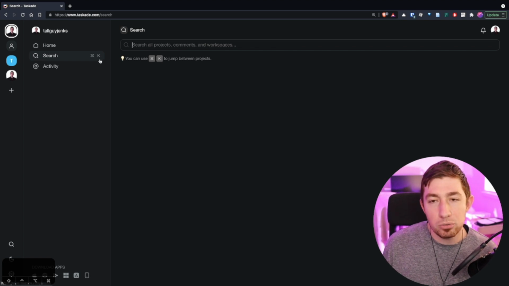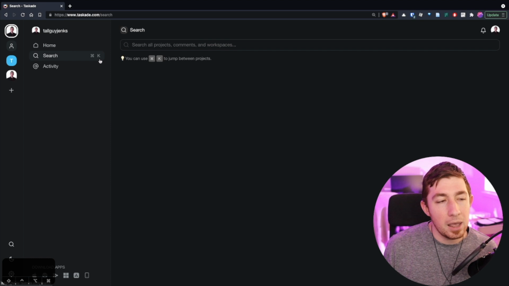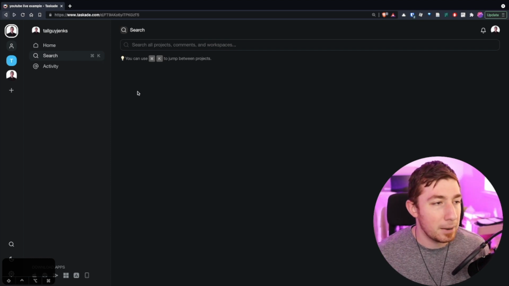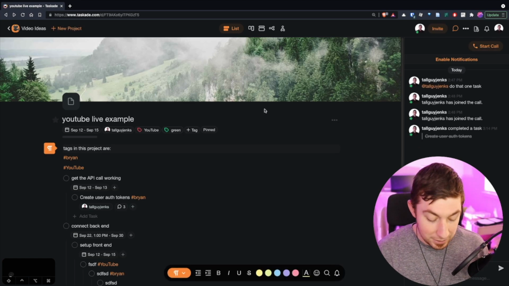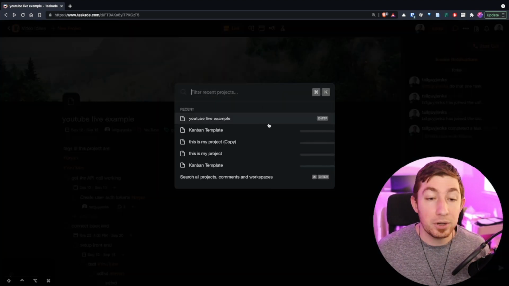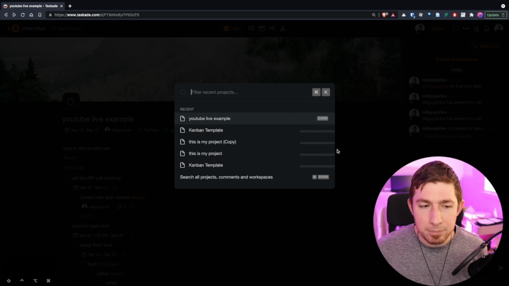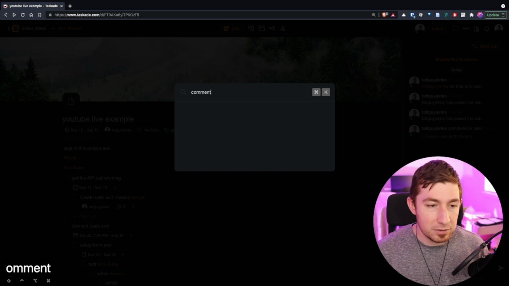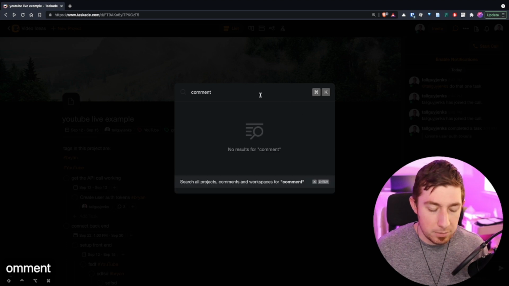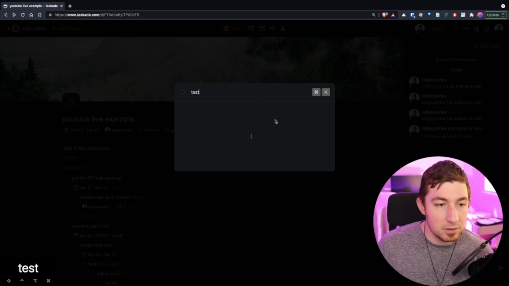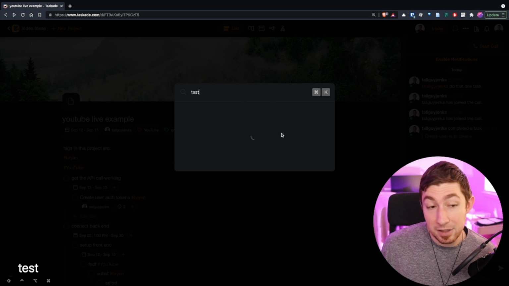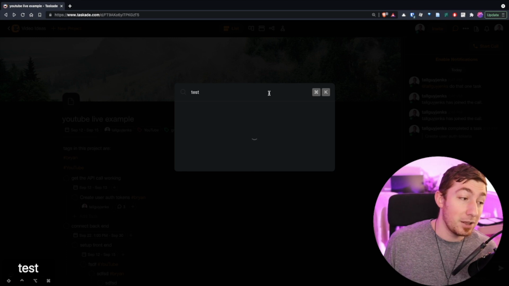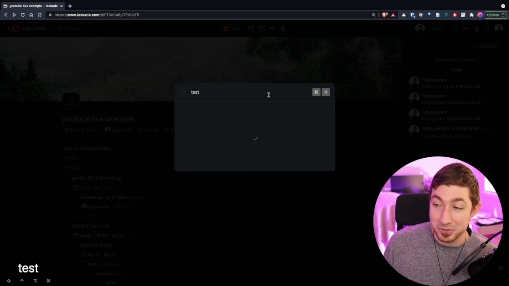So you could just do Command F and then Enter, or you can just do Command K if you want to search for everything. Because if we were back in that project, and I just did Command K, it's already going to open up this menu, which is basically advanced search. Search all projects, comments, and workspaces. Comment. Nope, no comments. So test. Will anything come up with test? There's probably a lot of words test inside of any of these projects, so it might actually struggle to search for all of these.